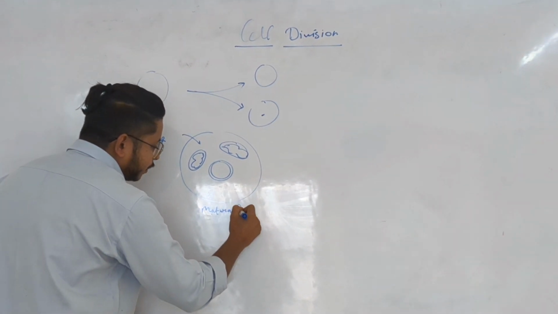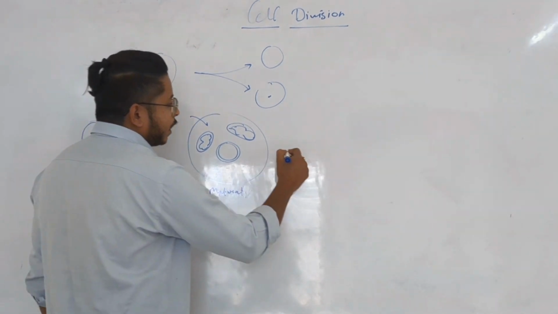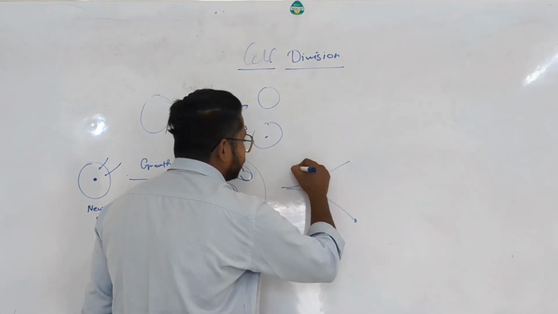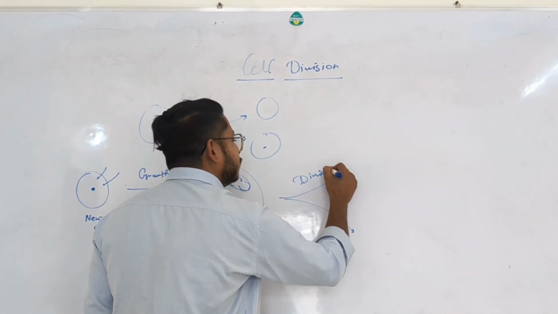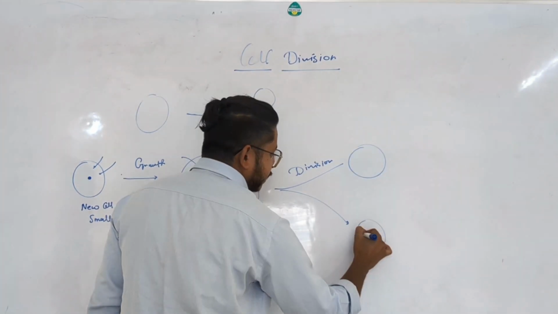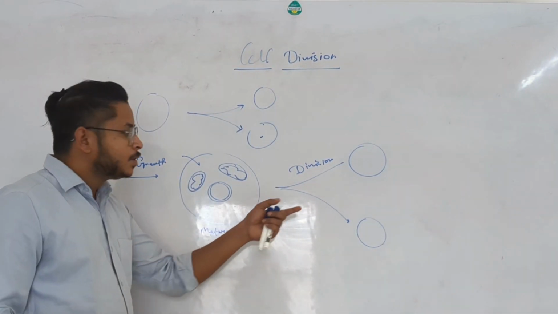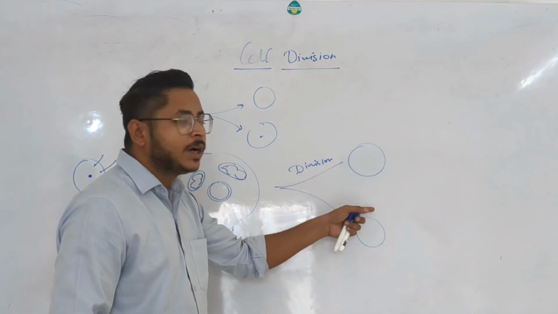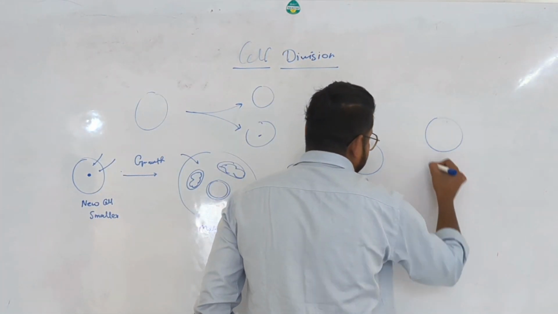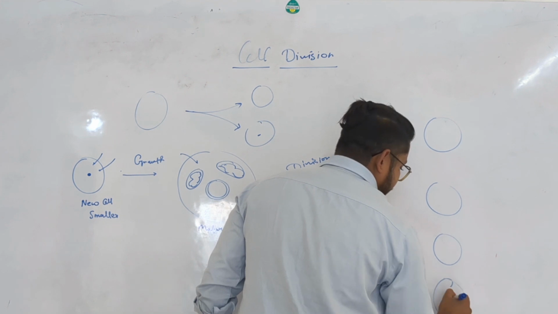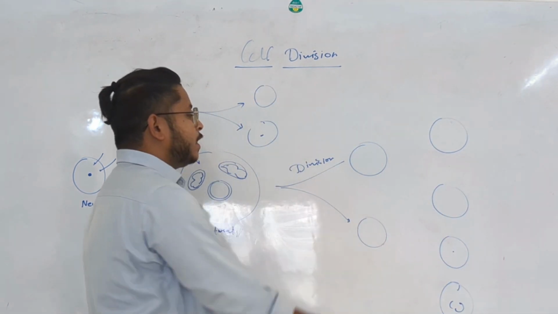After maturation, the mature cell goes for division. By division, a single cell gets converted sometimes into two daughter cells and sometimes into four daughter cells.